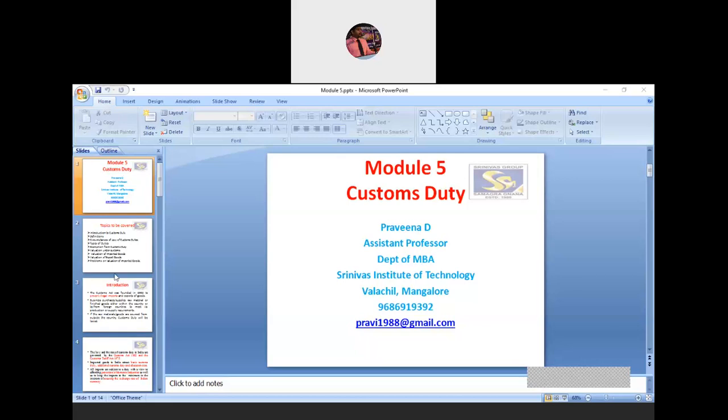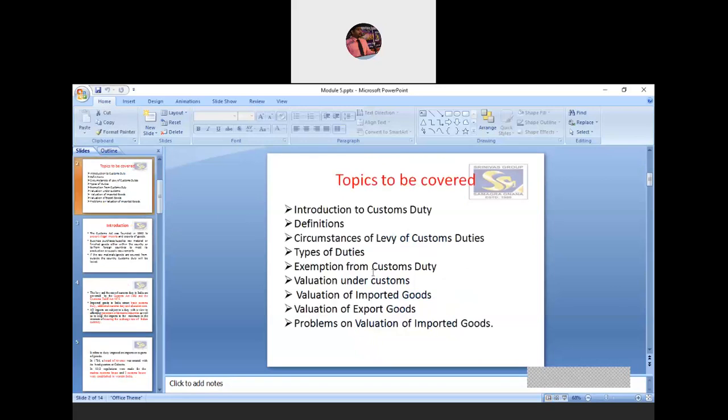So, topics to be covered in module 5. These are all the theoretical topics to be covered in this module. First, introduction to custom duty, which I will explain today. Then definitions.